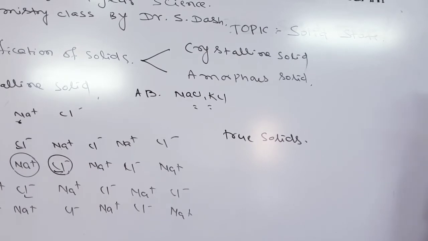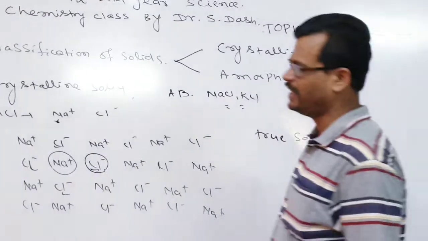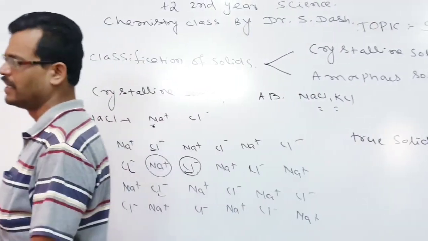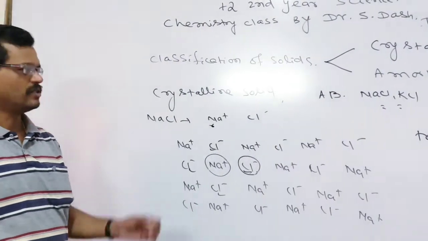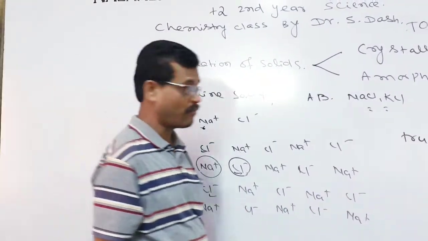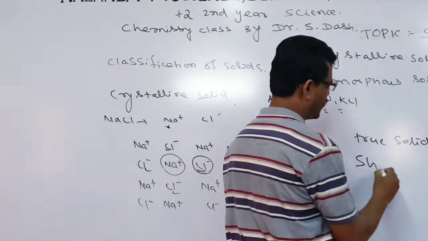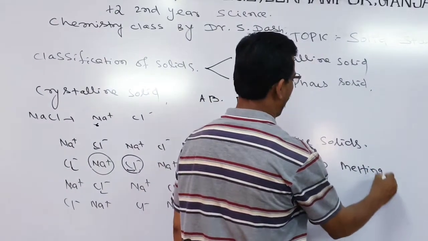Hence, these are known as true solids. Another important nature of these crystalline solids is that they possess a sharp melting point. That is the most important characteristic of the solids. So crystalline solids possess a sharp melting point.